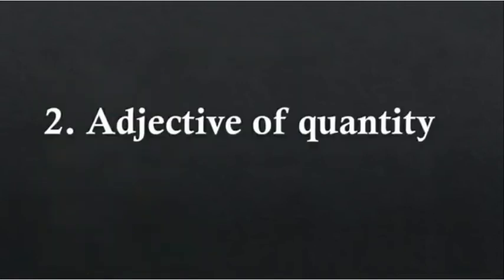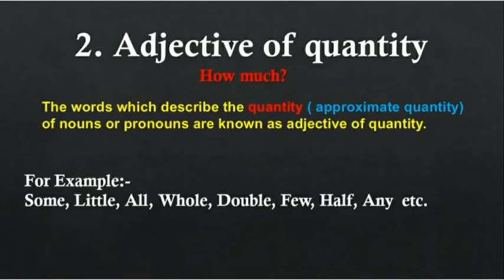The another kind of adjective is adjective of quantity. Adjective of quantity gives you the answer of how much. It tells the amount. The words which describe the approximate quantity, not giving the exact answer of how much it is, of nouns or pronouns are known as adjectives of quantity. For example, some, little, all, whole, double, few, half, any, etc.